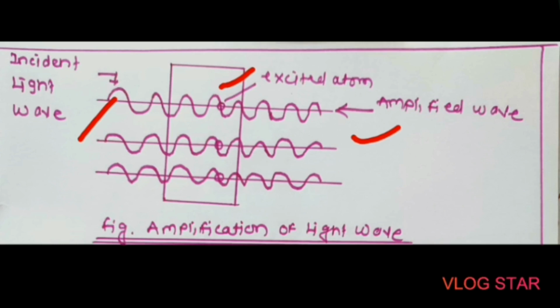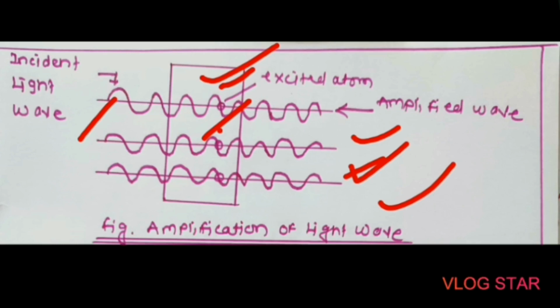If instead of excited atoms, atoms at the lower energy level are present in the box, then these atoms absorb the energy from the input wave and the amplitude of the input wave gets reduced. So in this case, to cause the amplification, two conditions are necessary. The first condition: the input light wave, that is photons, should strike the excited atom before the occurrence of the spontaneous process.